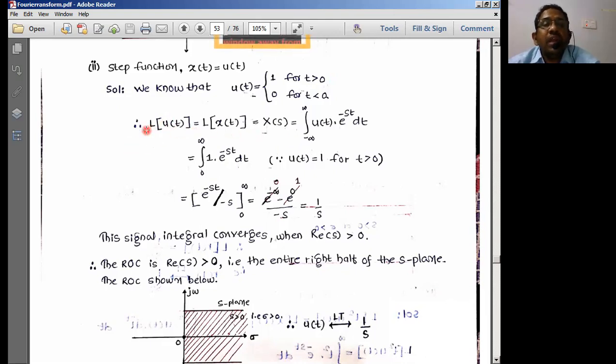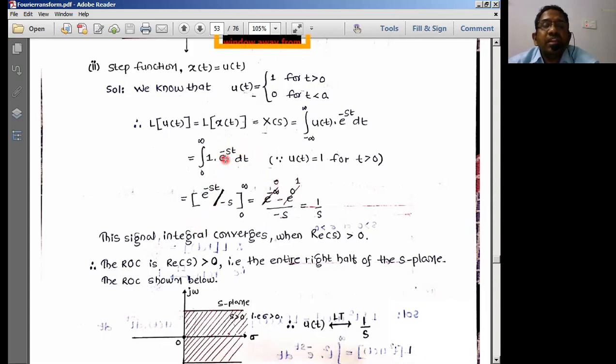L of u of t, the Laplace transform of u of t, is equal to L of some x of t. The Laplace transform of the function is known as x of s. The general representation is the integral of u of t into e power minus st. u of t is a single-sided function, therefore it extends from 0 to infinity. The value of u of t is equal to 1 for all t greater than 0. So we are taking the limits as 0 to infinity, e power minus st.